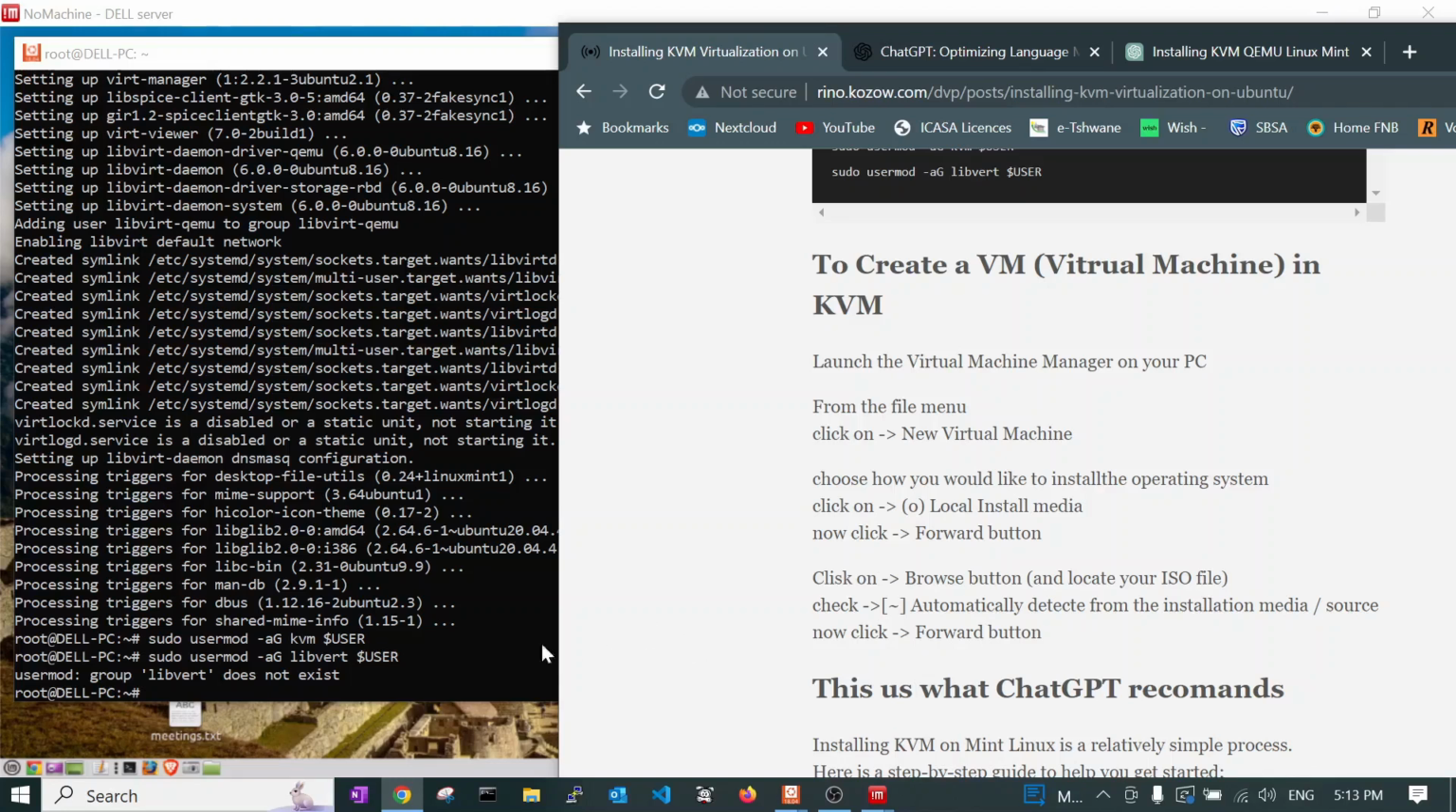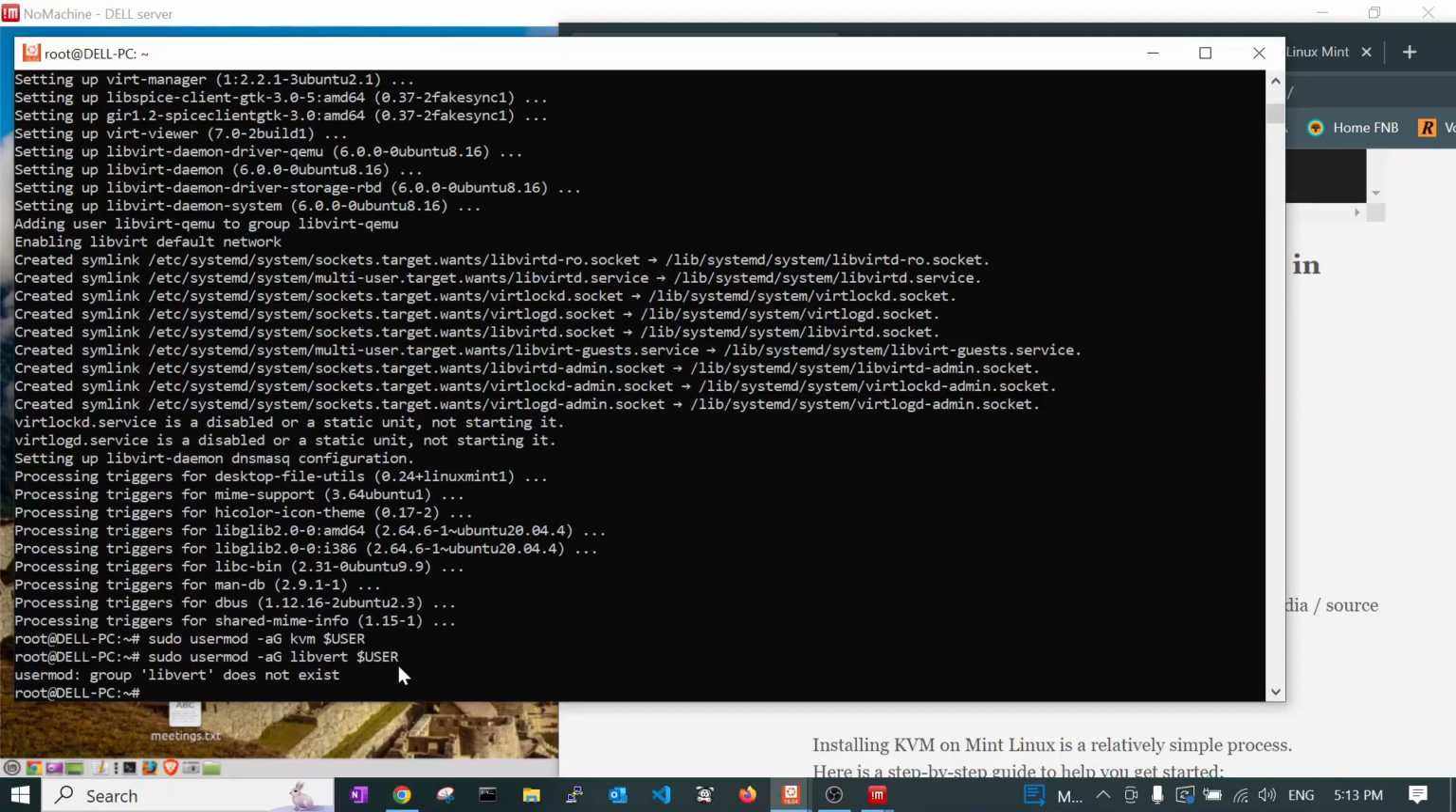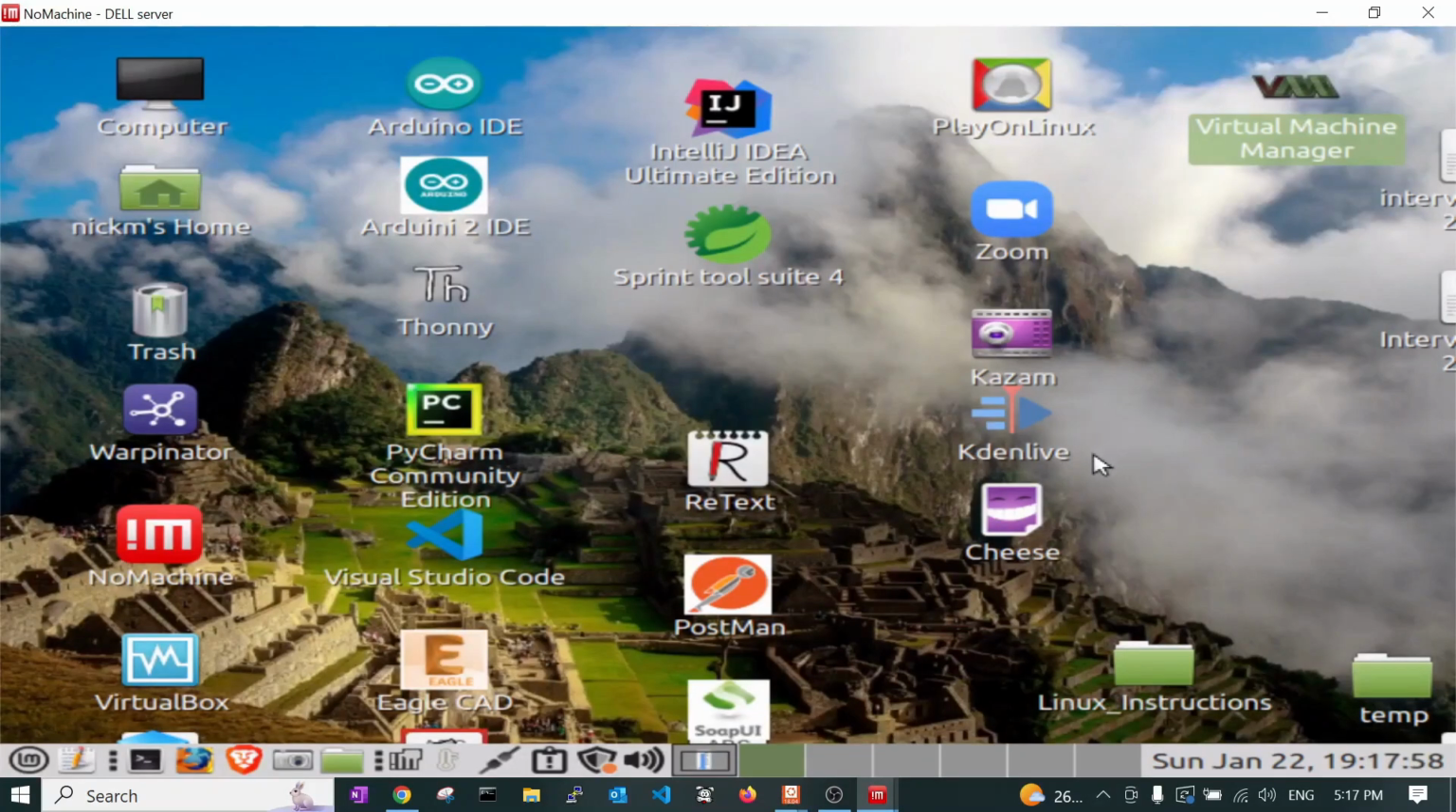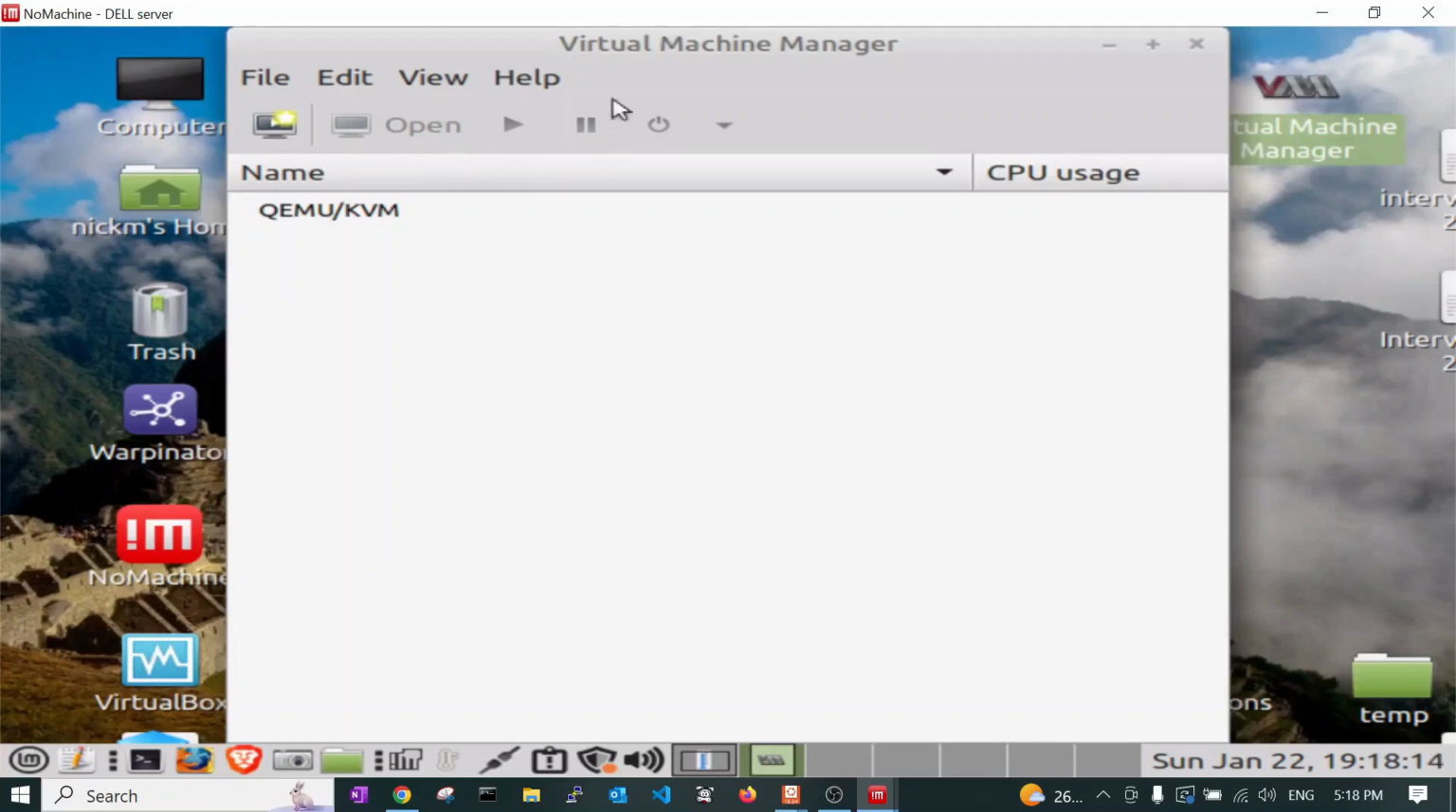There's one more thing we need to do now, and that is we need to reboot the machine. After rebooting, we will open the machine from the GUI. We have now connected with a remote desktop to the server. In this case, it's a Mint Linux machine. And I have now launched the Virtual Machine Manager so that we can create a new machine.